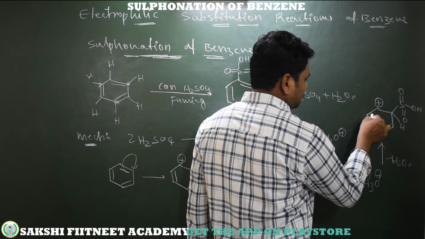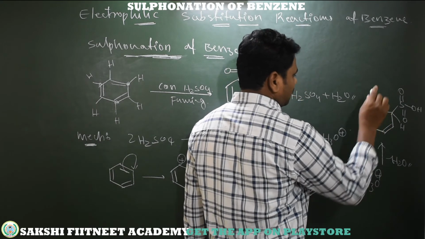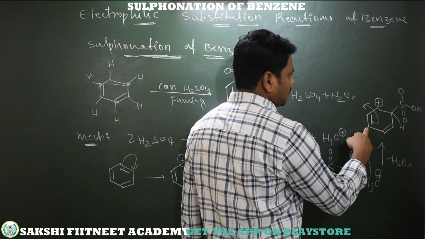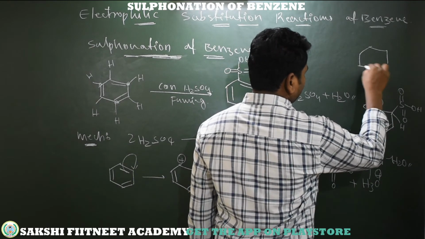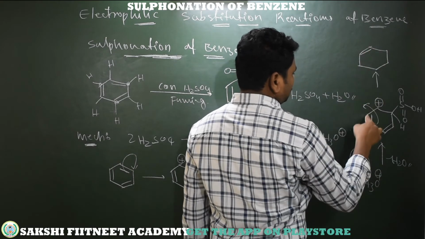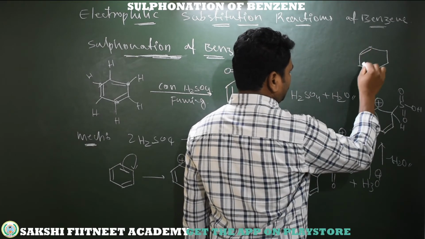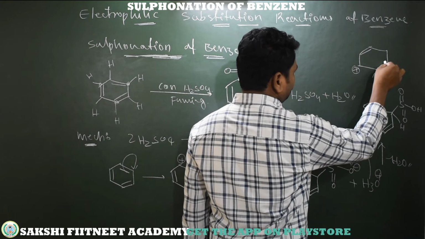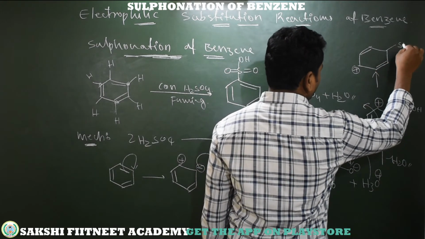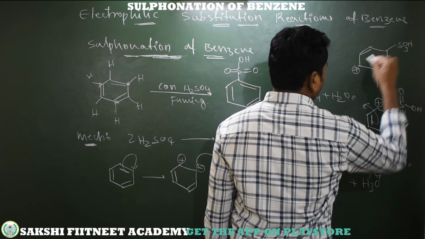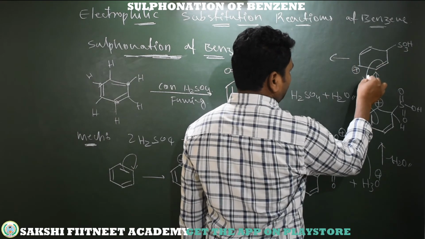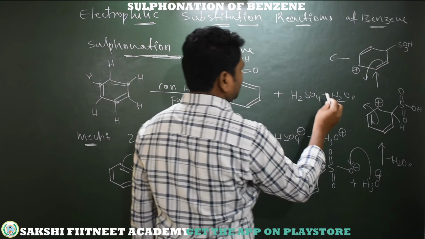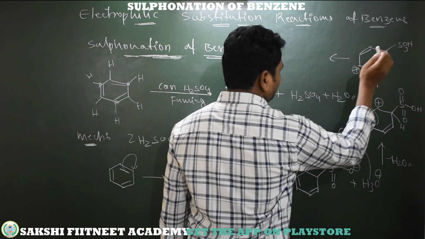In that way, these pi electrons shift towards the carbocation, and we get the positive charge at this carbon. The bond is shifted from here to here. Now the positive charge is here, the pi bond is here as it is, with SO3H. Now this positive charge is neutralized by shifting these pi electrons.